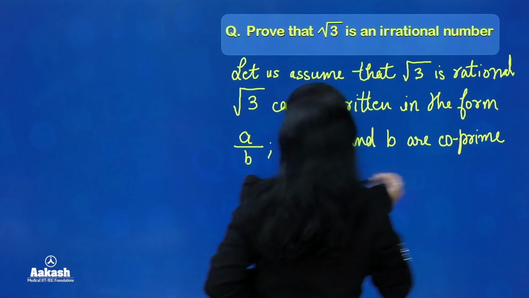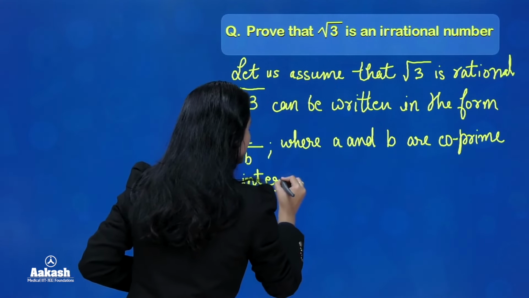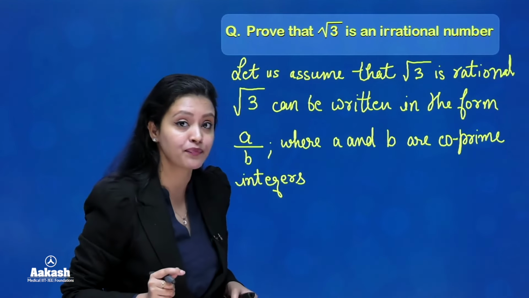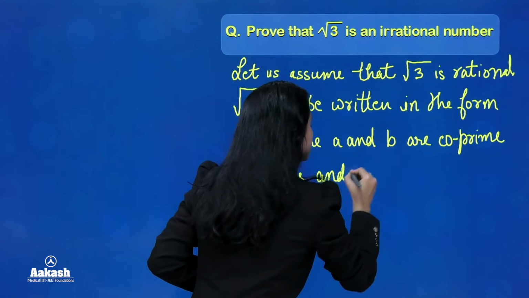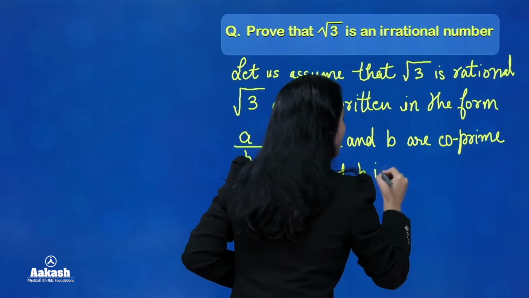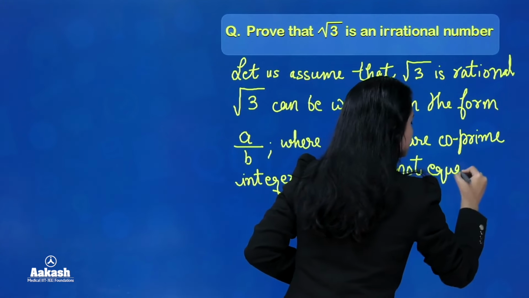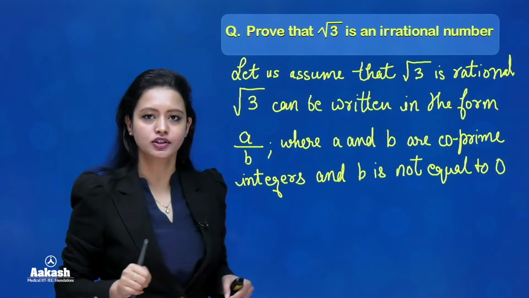What do you mean by co-prime, everyone? By co-prime, we mean that these two numbers have no common factor other than 1. Okay? So, they are co-prime integers and B is not equals to 0. Okay? So this is step number 2.